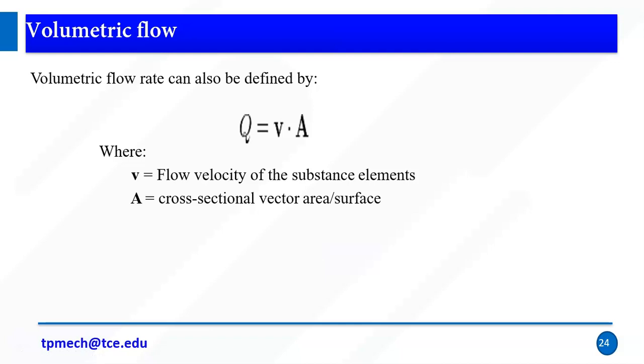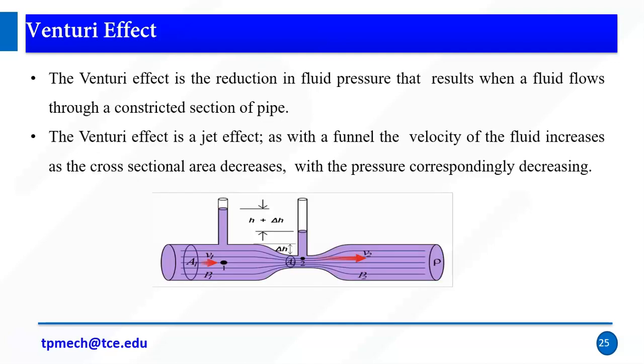It is calculated by the product of flow velocity as well as area. The next one is the Venturi effect. The Venturi effect is a reduction of fluid pressure that results when fluid flows through a constricted section of pipe. This is similar to Bernoulli's principle, right? Based on Bernoulli's principle only, the Venturi effect will happen.